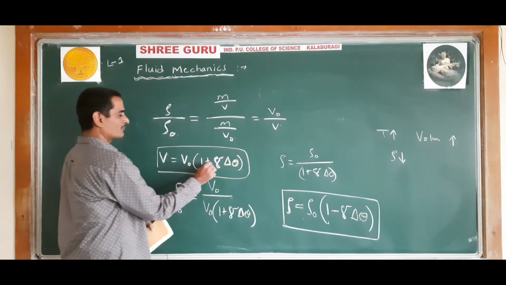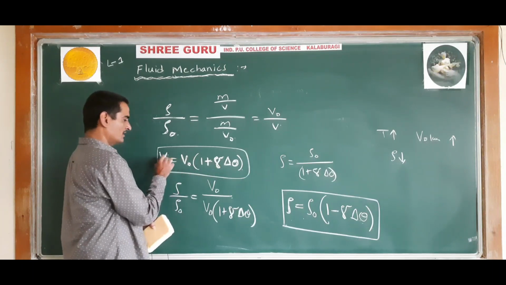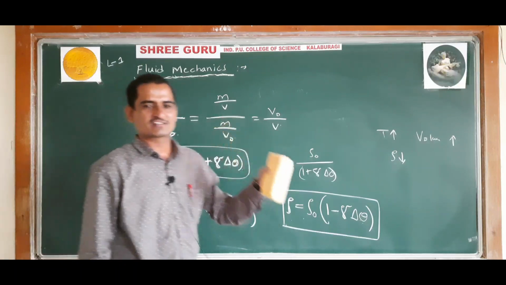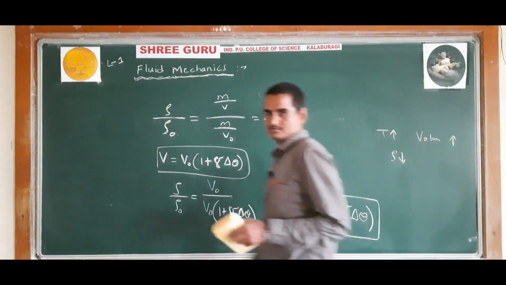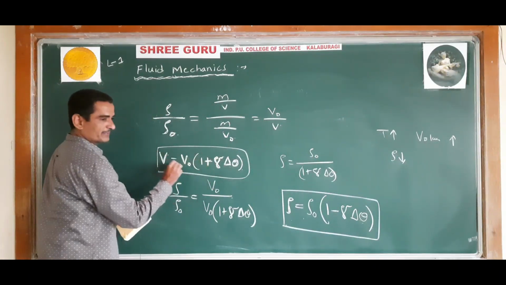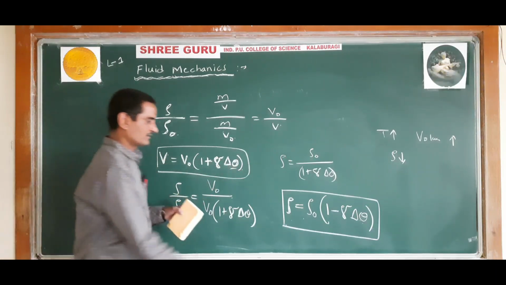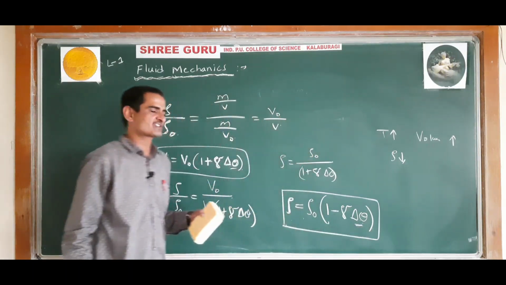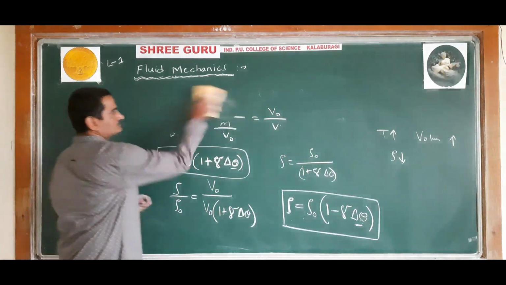V is equal to V naught into 1 plus gamma delta T. Plus means volume increases with respect to temperature. It all comes in the next chapter. It's all there in the CET, that's why I am explaining things. Volume increases with respect to this formula. This gives the variation of volume with respect to temperature, and this gives the variation of density with respect to temperature. Understood? Okay.